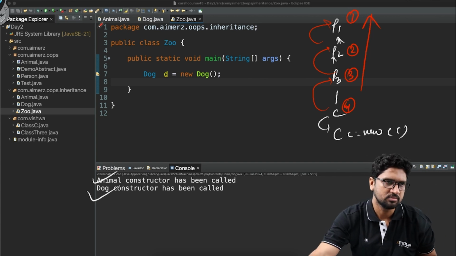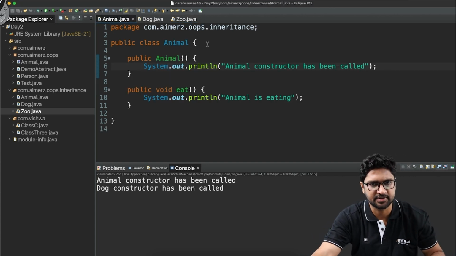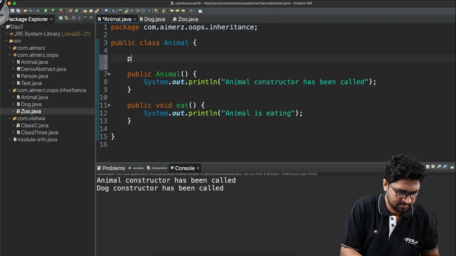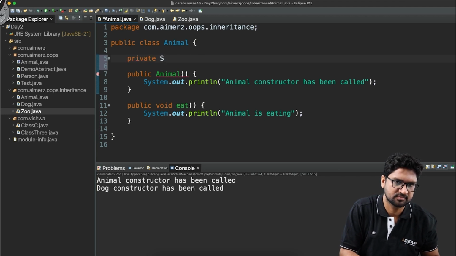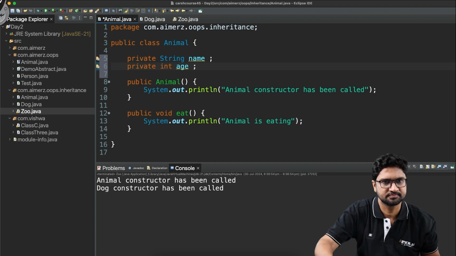Fair? Now let's make this a little more complicated. Let's say that animal has a few more additional fields. For example, animal has a field called private String name, and private int age.